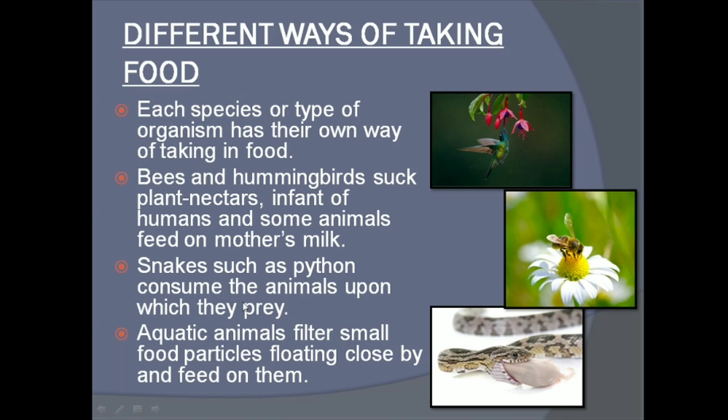Snakes such as the python consume the animal upon which they prey. See this picture. This is a python. You can see that it is eating something. They prey upon different animals and consume them as food. Aquatic animals filter small food particles floating close by and feed on them. So how do aquatic animals feed? They feed on the small food particles that are floating around them. This way they eat the food. So these are the different ways of taking food by different animals or organisms.